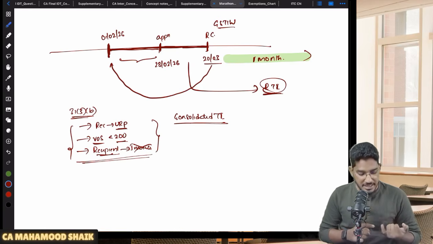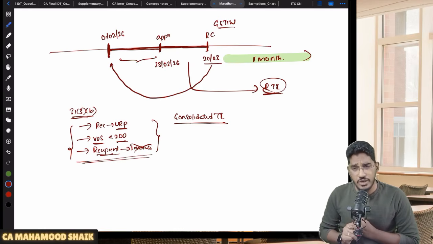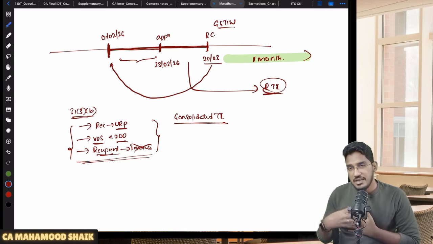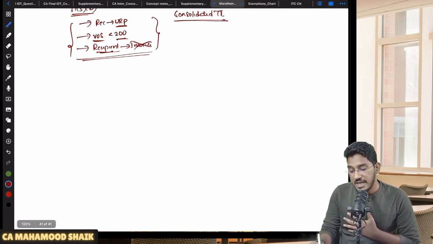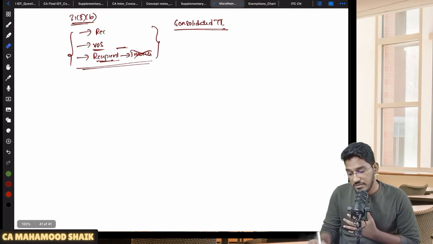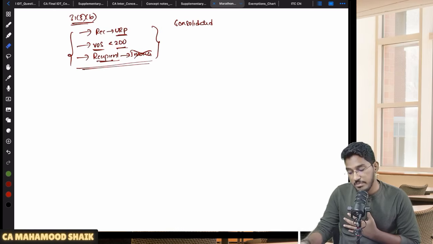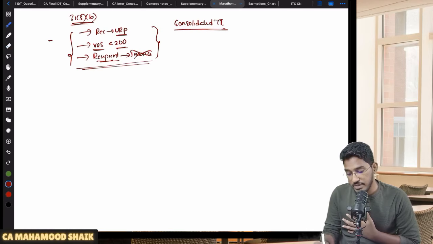So who will give a bill of supply? Either a composition dealer or a regular registered person whenever he is making an exempt supply. On those supplies, since they can't collect the GST amount, in those circumstances they will give a bill of supply. And whatever relaxations we have seen, if the recipient is unregistered, the value of supply is less than 200, and the recipient did not ask for a bill, the same provisions will become applicable for bill of supply also.